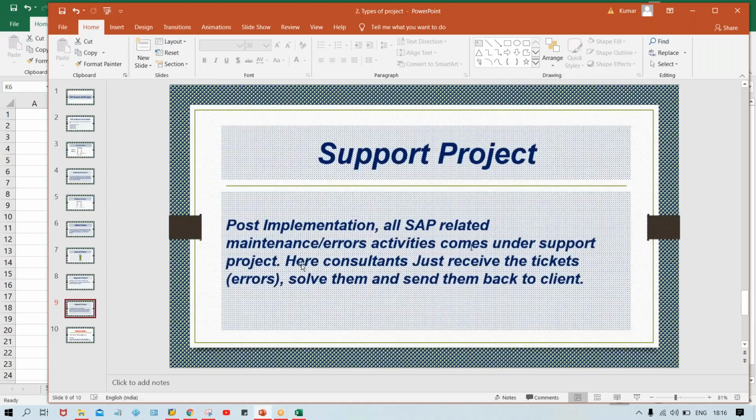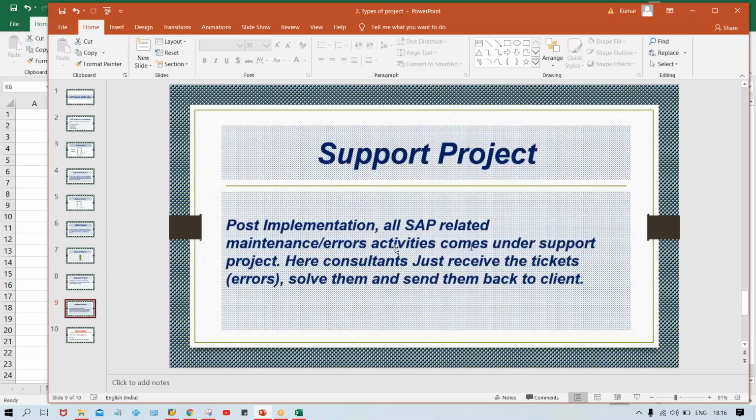Now, whenever Tata Motor faces any issue, their employee is going to take a screenshot. In the simplest way, I'm just explaining, guys. I'm not going to discuss the ticketing tools right now, but let's suppose a Tata Motor employee takes the screenshot of that error and sends a mail to the consultant. Since you are a finance consultant, if any error is received by the finance team, they will take the screenshot and send it to you.